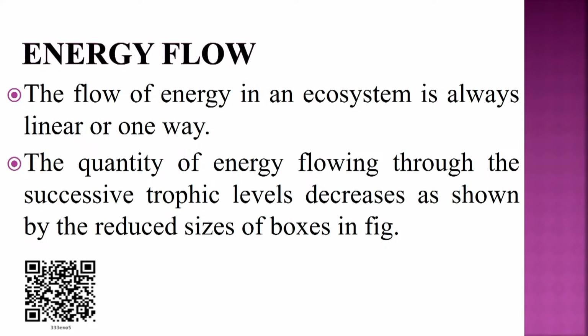Next we talk about energy flow. When we talk about energy flow, the flow of energy in an ecosystem is always linear or one way, and the quantity of energy flowing through the successive trophic levels decreases, as shown in the reduced size of the boxes in the next slide. So, you are seeing the boxes are reducing from left to right.